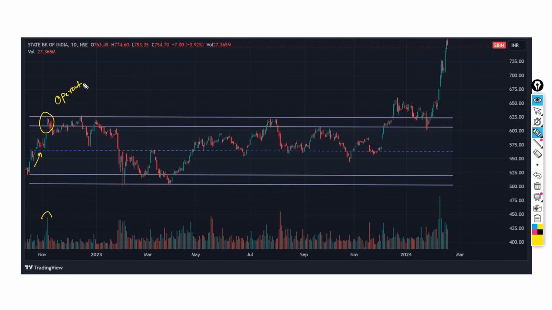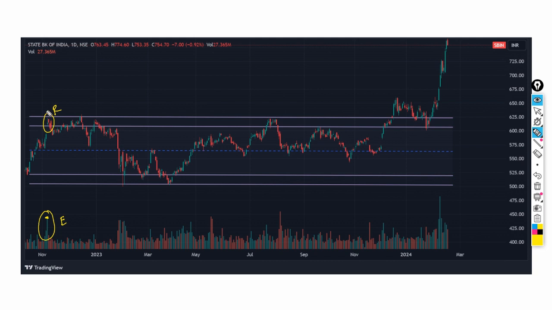Okay, so how do we understand that operator is selling and the prices are no more going to go up? It is based on the volume signature with respect to price. Now here comes the concept of effort versus result. So you see how much the effort is applied. Effort is nothing but the volumes that are generated, and the result is the price action.